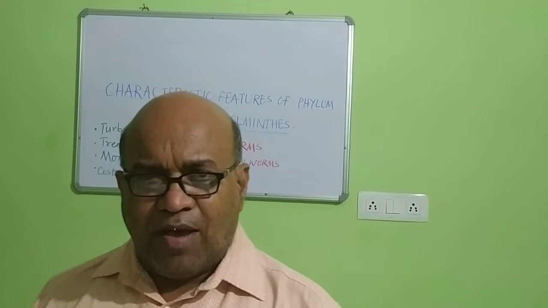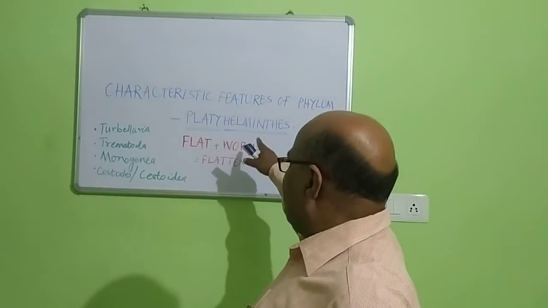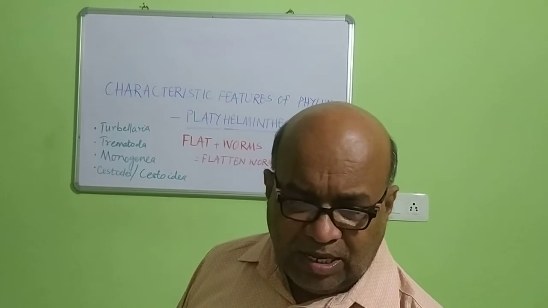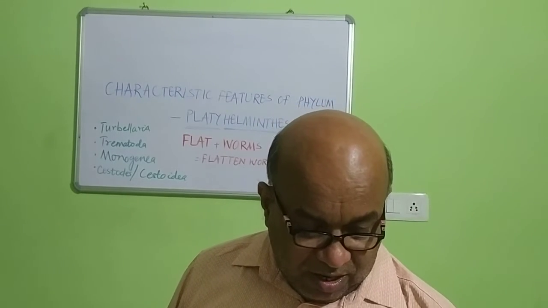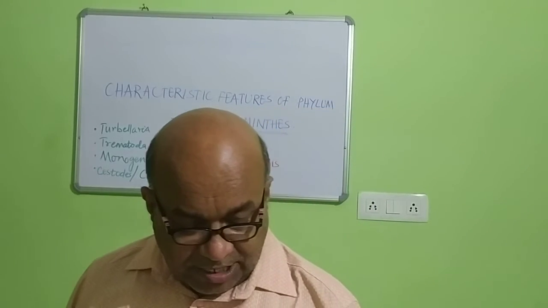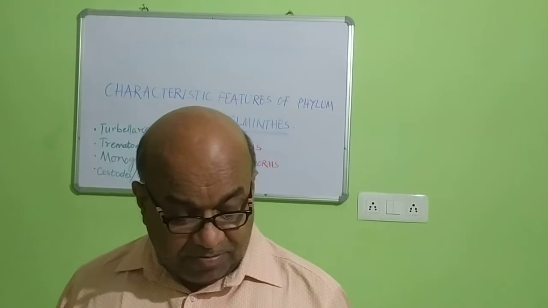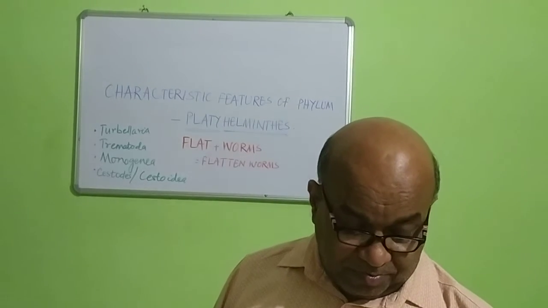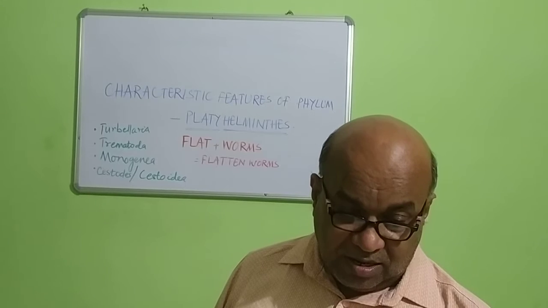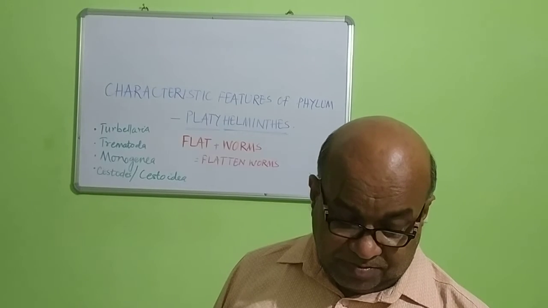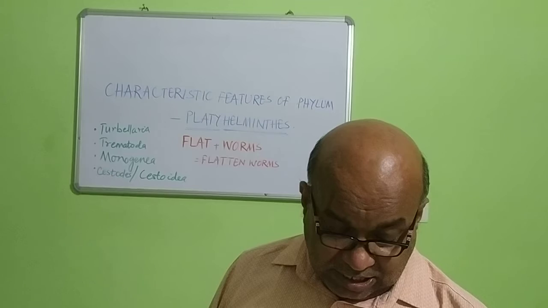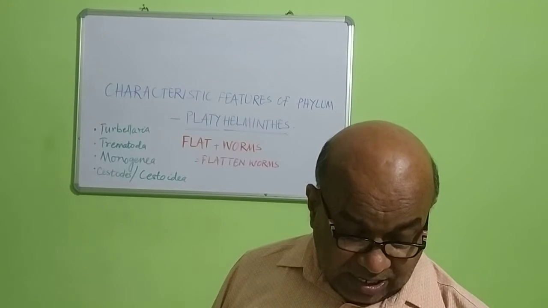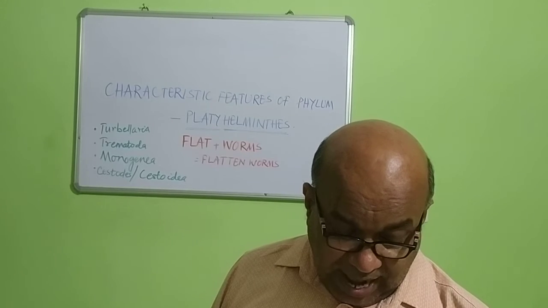First of all, you should know about the characteristic features of the Platyhelminthes. Before that, first of all, you should know the definition of the Platyhelminthes. Platyhelminthes are triploblastic, acoelomate, unsegmented, bilaterally symmetrical metazoans without anus, and the circulatory system is also lacking.